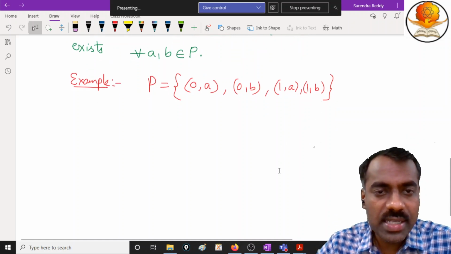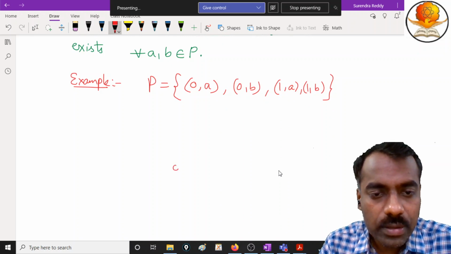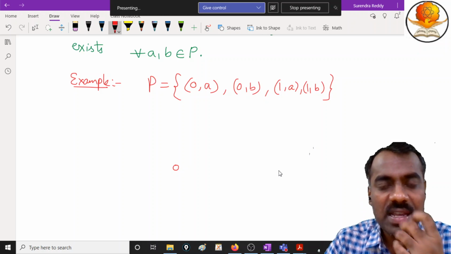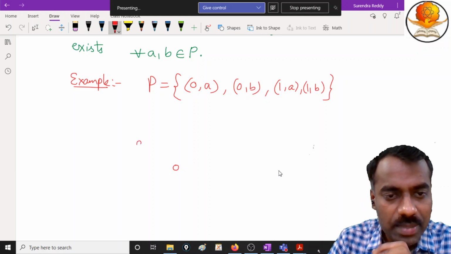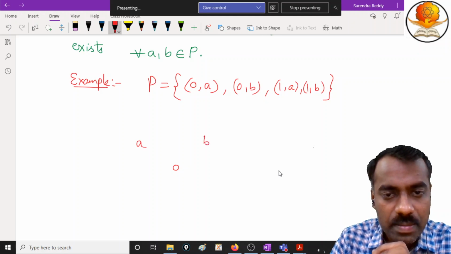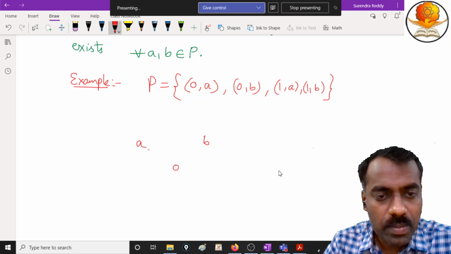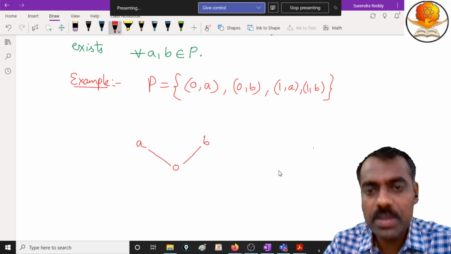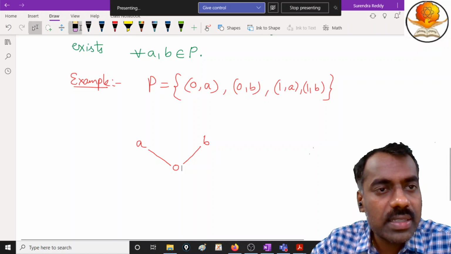Can we draw this as a diagram so that we can understand better? Because 0 and a are related, a is above 0, and similarly b is also above 0. So I put a here and b here, with an edge between 0 and a, and similarly an edge between 0 and b. Sorry, here you have to write a comma 1, so there was a mistake.